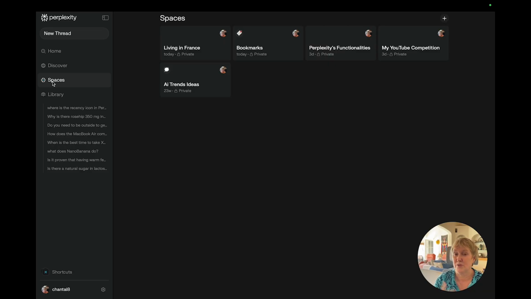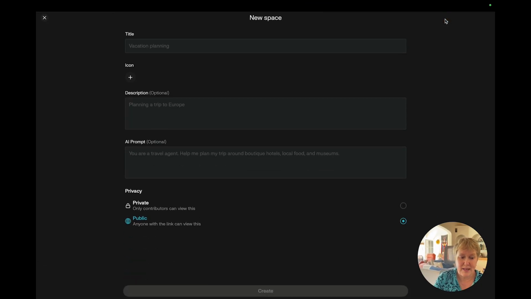And if you want to create a new space because you want to keep one of your chats, you want to start a project, and you don't want to put it in one of the existing ones, you would press here that plus sign, and then you put the title. You can choose an icon, which I haven't done for the others. You can have a description here, and your prompt, really, to have the best question possible for your AI.